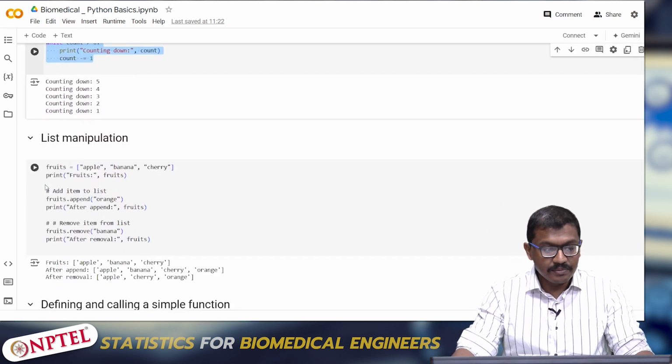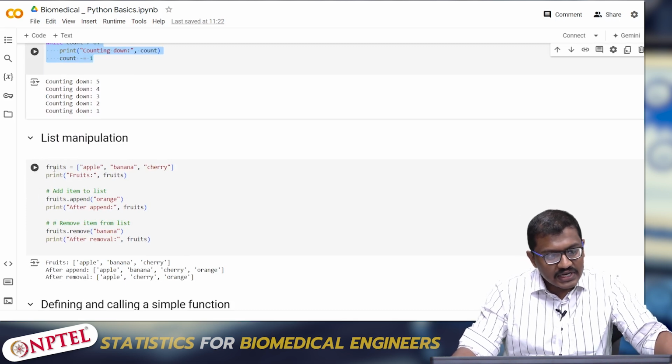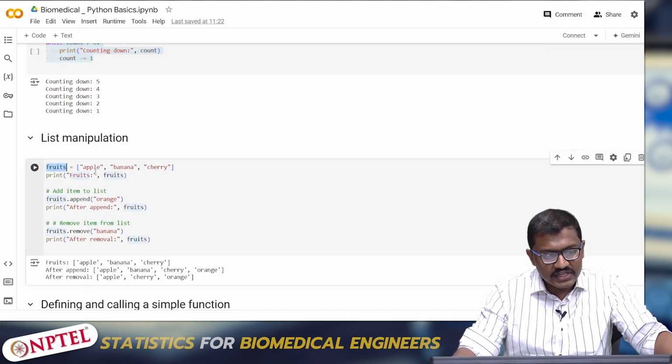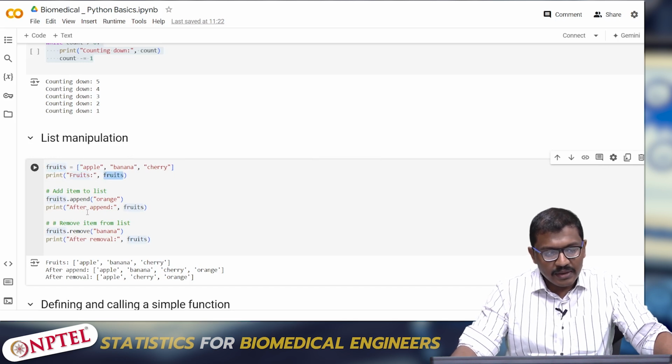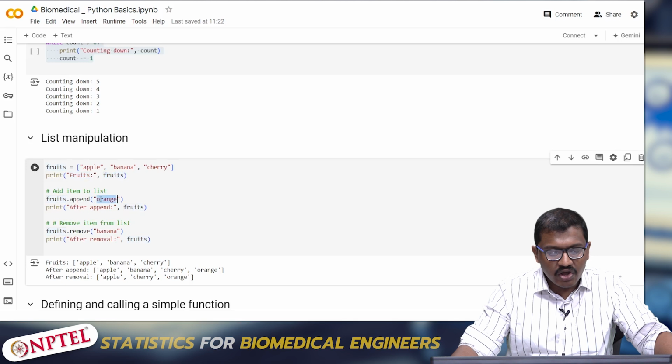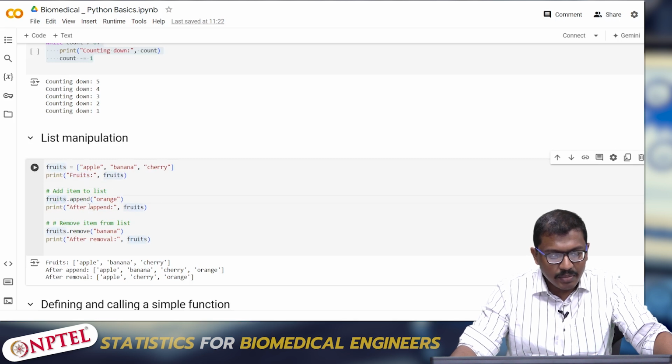So let us understand some list manipulation in Python. Here I have declared the variable fruits. Inside it I have entered 3 strings inside a list, apple, banana and cherry. So fruits should have apple, banana and cherry. One thing I want to add is an element called orange inside this list. So I'll use a function called .append. I'm taking the variable, putting .append, and putting orange. So fruits.append of orange results in apple, banana, cherry and orange.